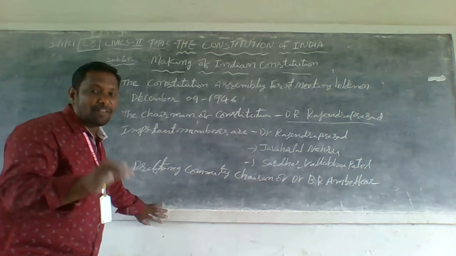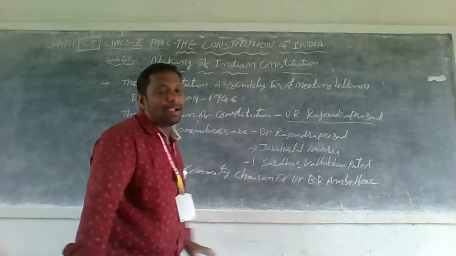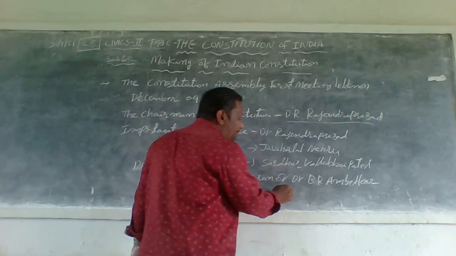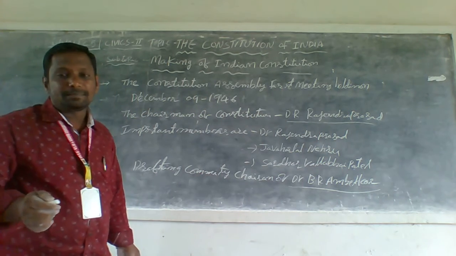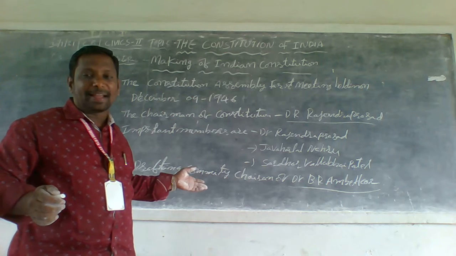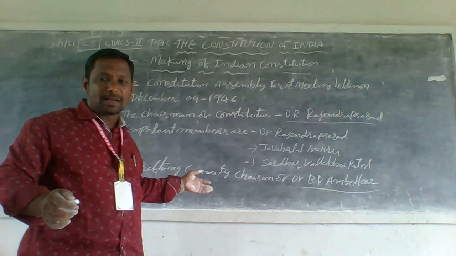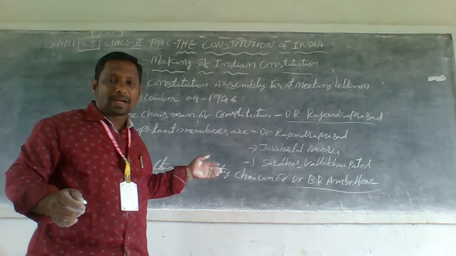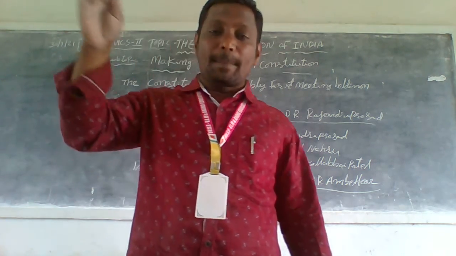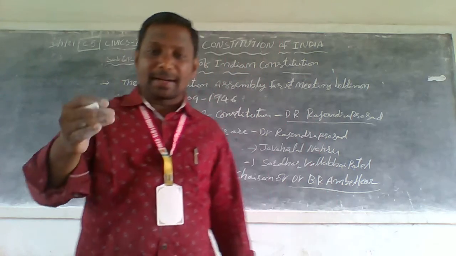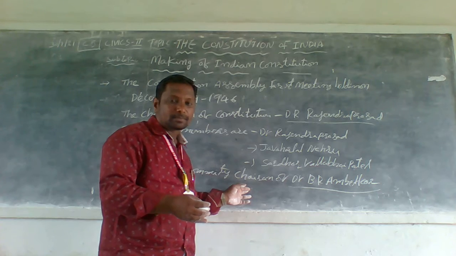The drafting committee chairman of the Indian Constitution was Dr. B.R. Ambedkar. These are the members we follow, and they wrote down how to administer and develop India in the Indian Constitution.